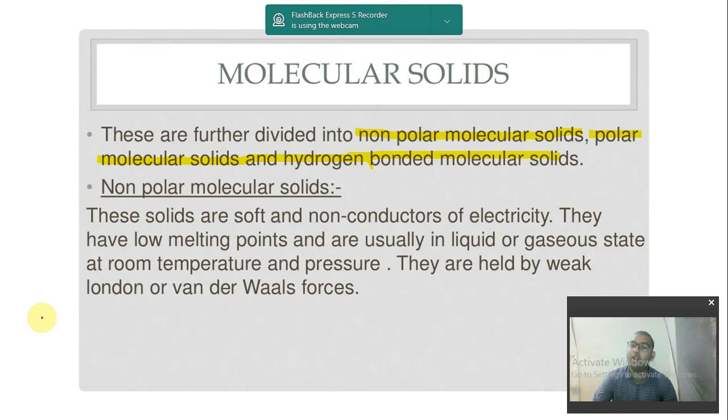So let us see how hydrogen chloride is formed. Hydrogen atomic number is 1. That means the number of electrons here will be 1. What is atomic number? Atomic number is the number of protons present inside an atom, and the number of protons is equal to the number of electrons. You know this, no? So hydrogen has atomic number 1. This means 1 electron is present in the outermost shell. And chlorine has atomic number of 17. So how many electrons will be present in the outermost shell?